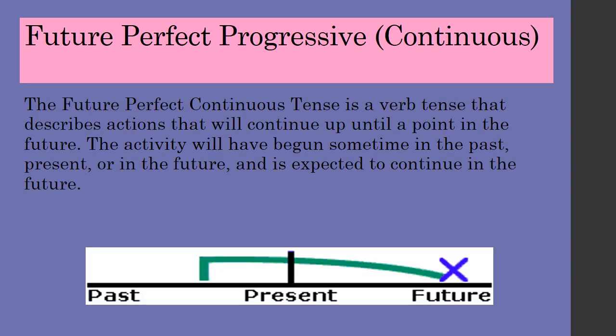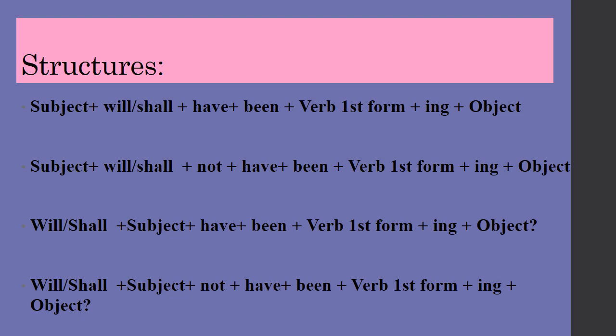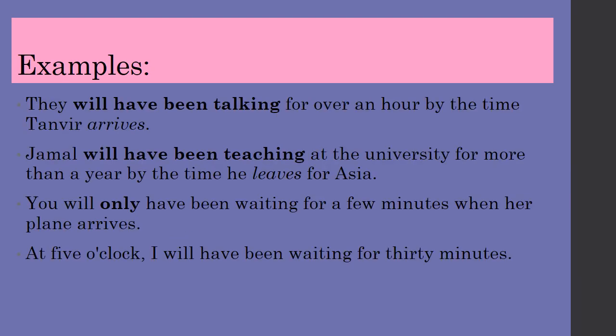Now we are going to discuss future perfect progressive or continuous tense. The future perfect continuous tense is a verb tense that describes actions that will continue up until a point in the future. The activity will have begun sometime in the past, present, or in the future and is expected to continue in the future. Here are the structures related to future perfect continuous tense. Here are some examples related to future perfect continuous tense.